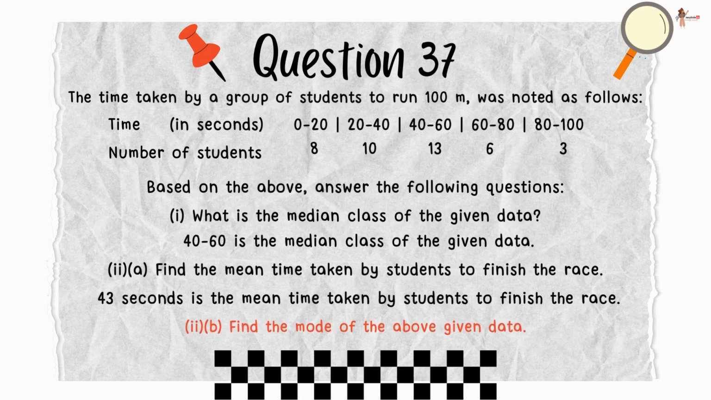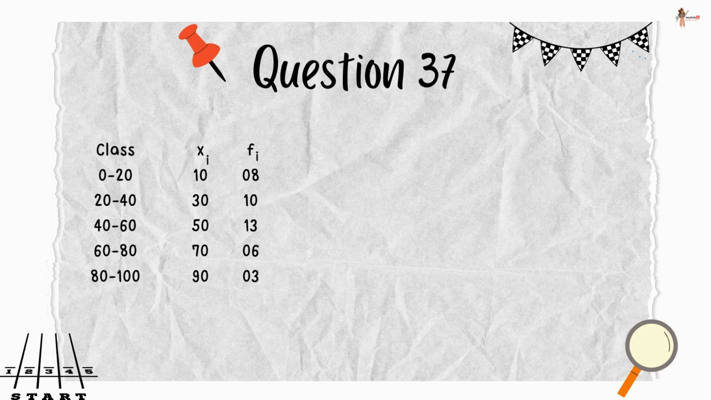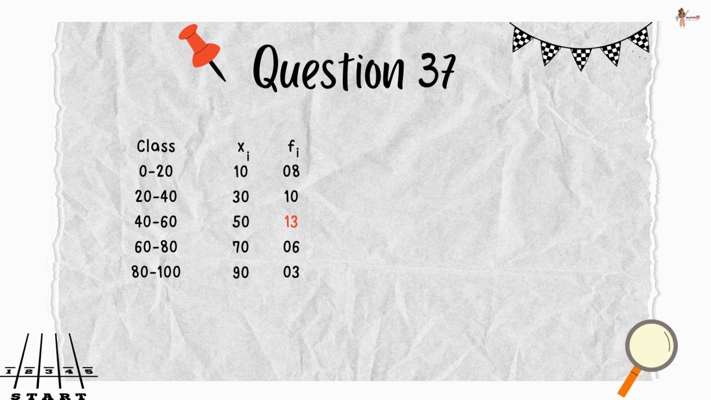Next part says, find the mode of the given data. The highest frequency is 13. Hence, the modal class is 40 to 60. The lower limit of the modal class is 40. Now, the frequency of 13 is our f1 and hence 10 is f0 and 6 is f2.